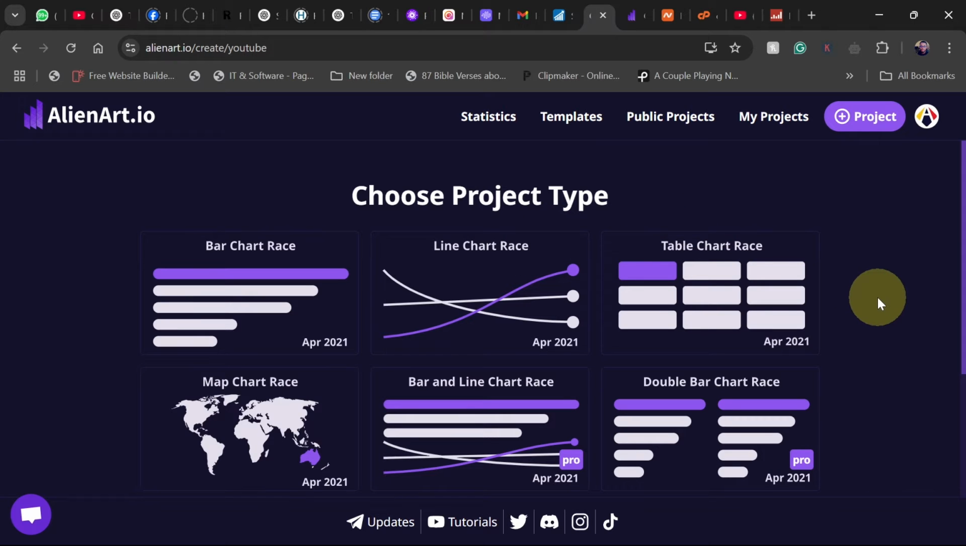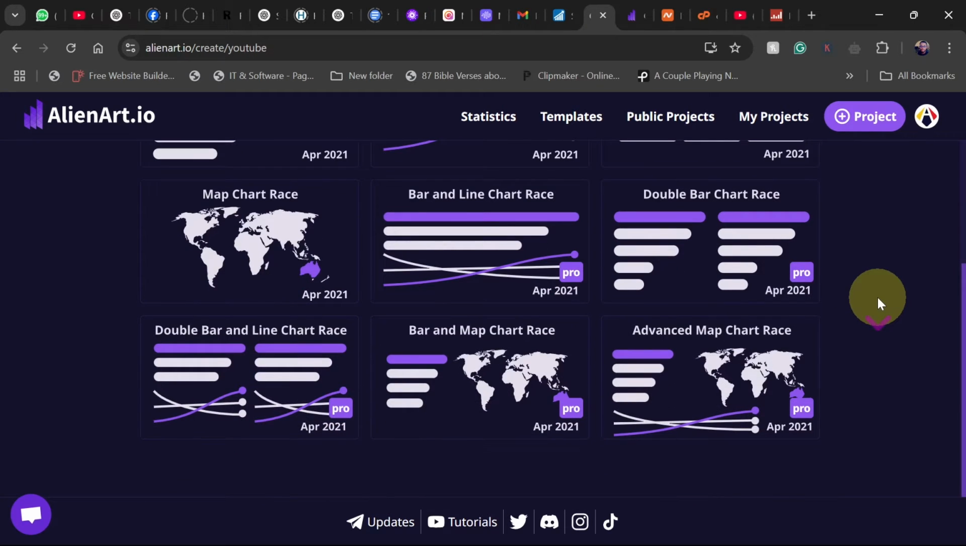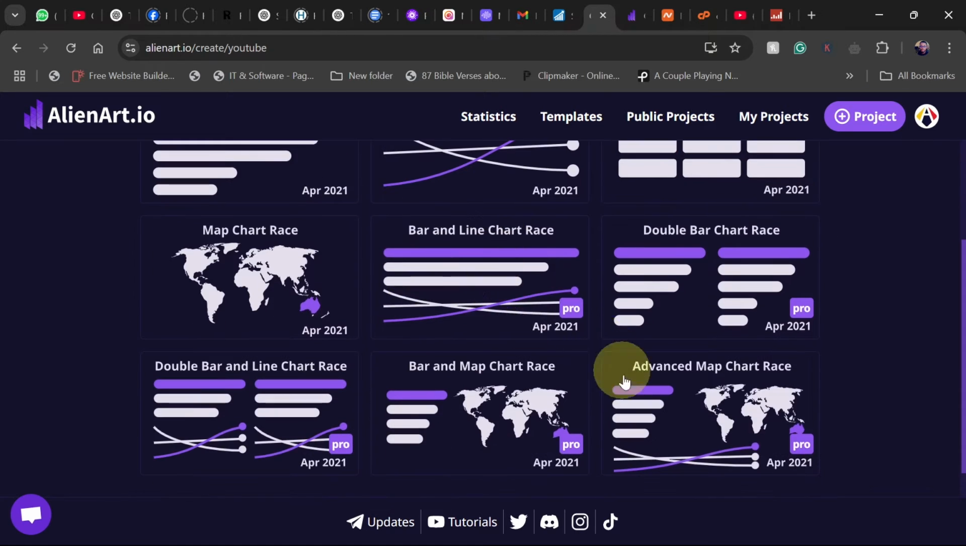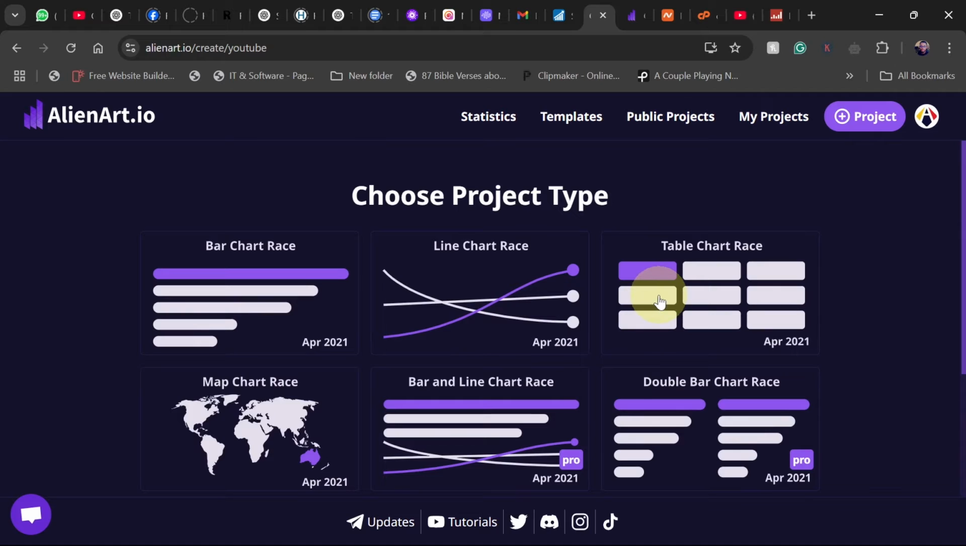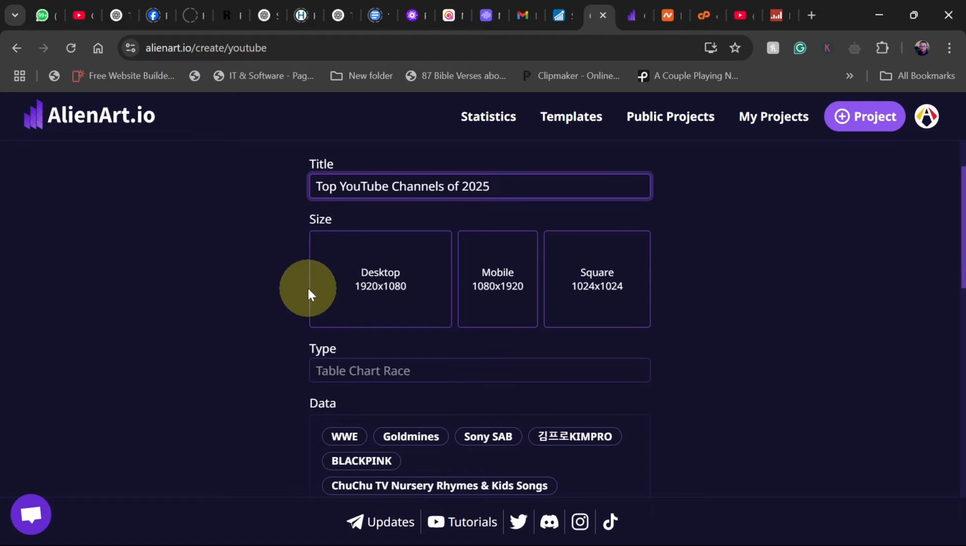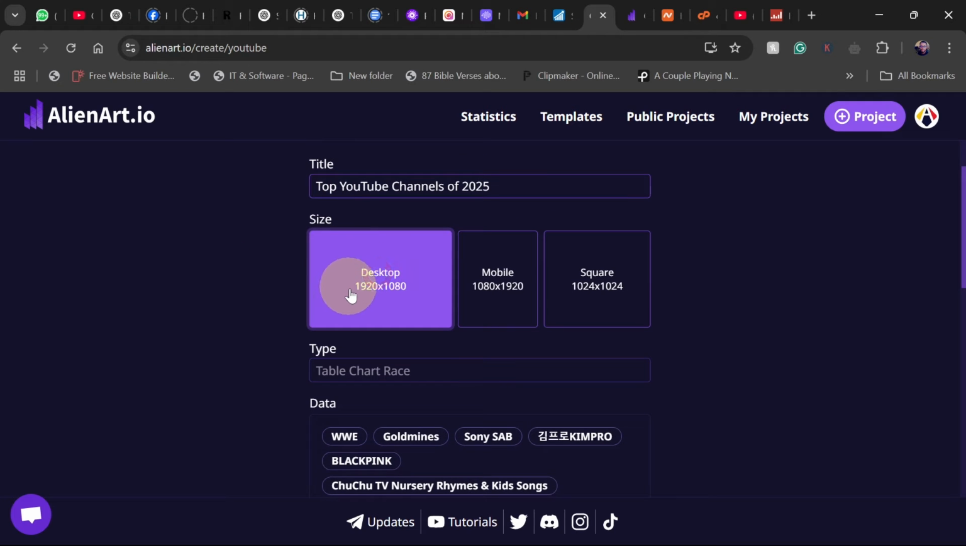And then here, it all depends on how you want to compare your data. You can actually use a bar chart race, you can use the table chart race, line chart race. So there are others you can use as well. They are pro over here. But like I said, once you get a free trial version for at least 7 days, you can actually go ahead and use this pro version. But let me use this table chart race. So I'll just select this and then I'm going to paste this, and then for the size I'm going to use desktop, but remember this can be viewed on mobile and other platforms as well.